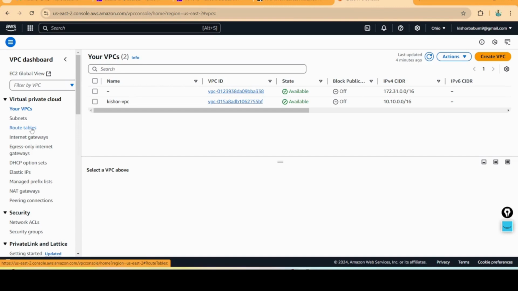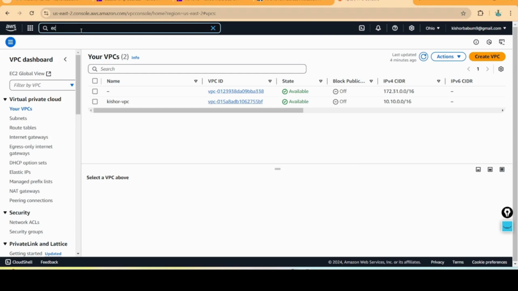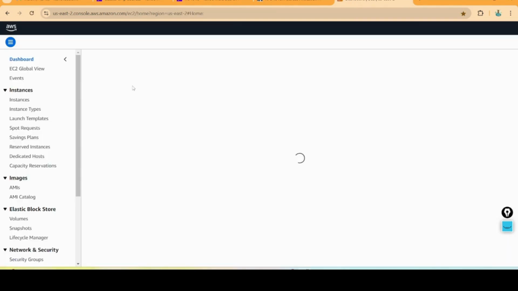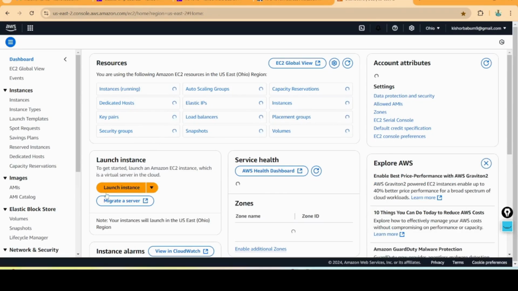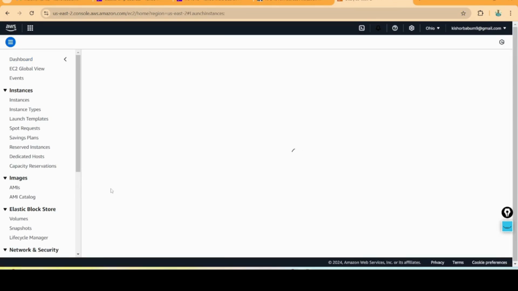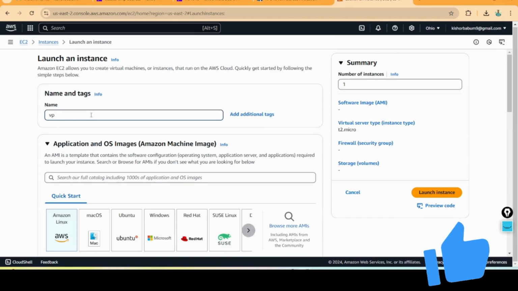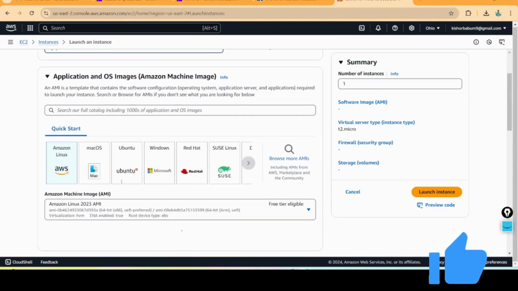I want to check whether my VPC is working or not. So directly we can create an EC2 instance. Click on EC2, launch instance. I'm giving the name and choosing Red Hat.